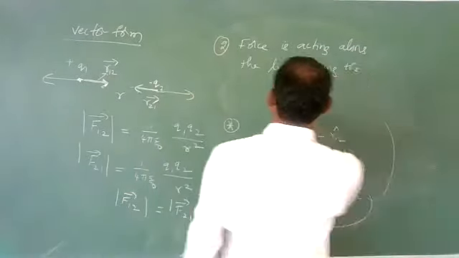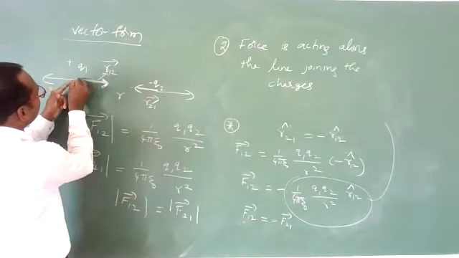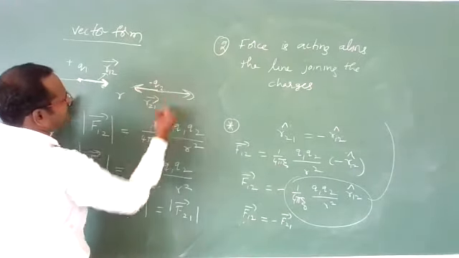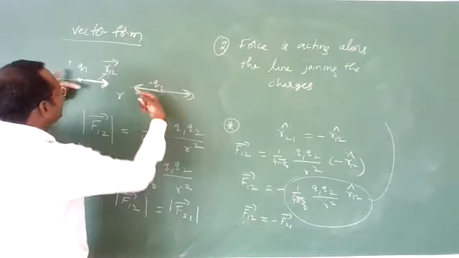So according to Coulomb's law in vector form, a force is either attractive, in this direction, or repulsive, in this direction. These two forces are along the same line joining the two charges.